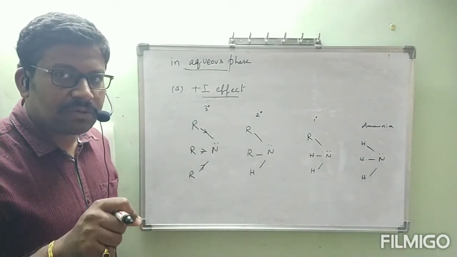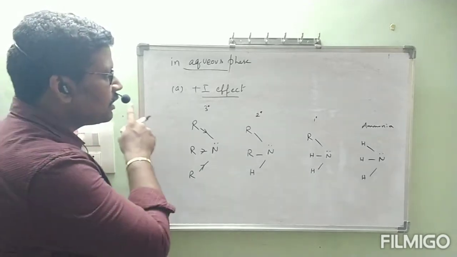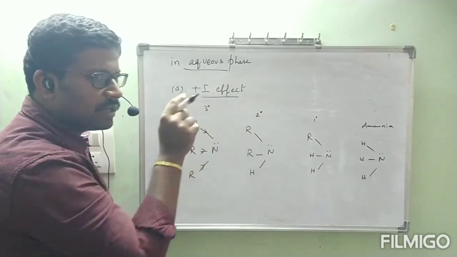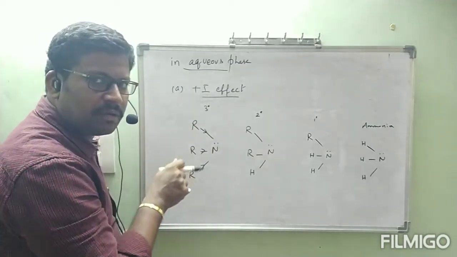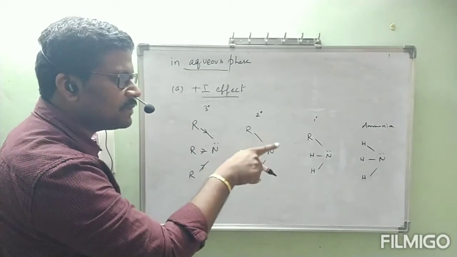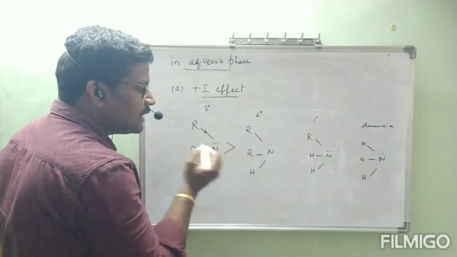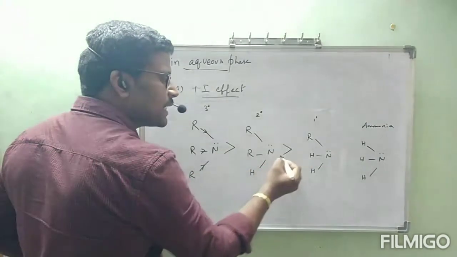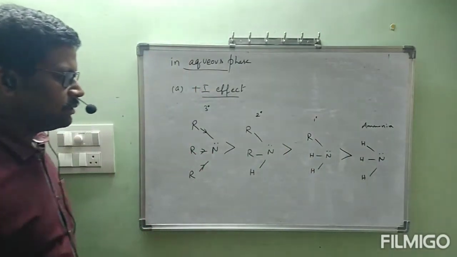The substance which can donate the lone pair of electrons easily is highly basic in nature. So, according to plus I effect, the basic strength is tertiary greater than secondary, secondary greater than primary, primary greater than ammonia.